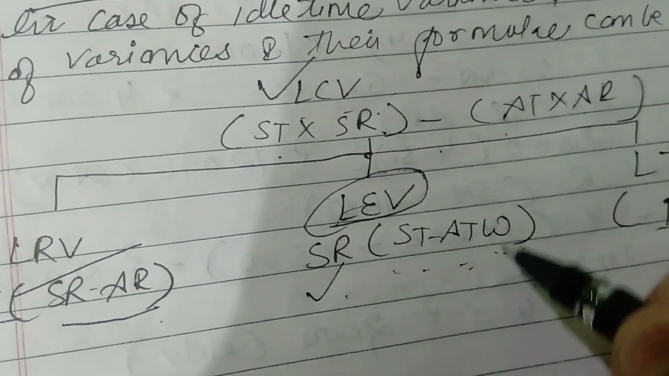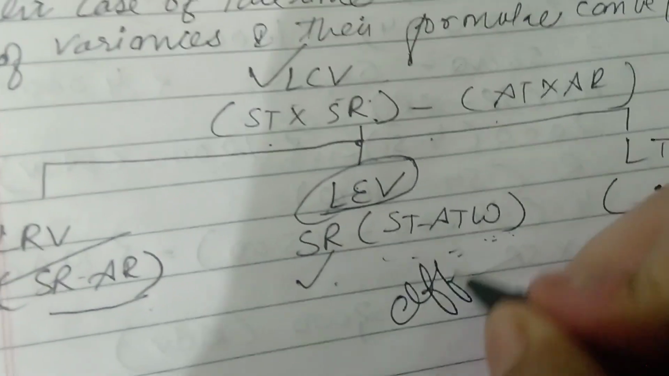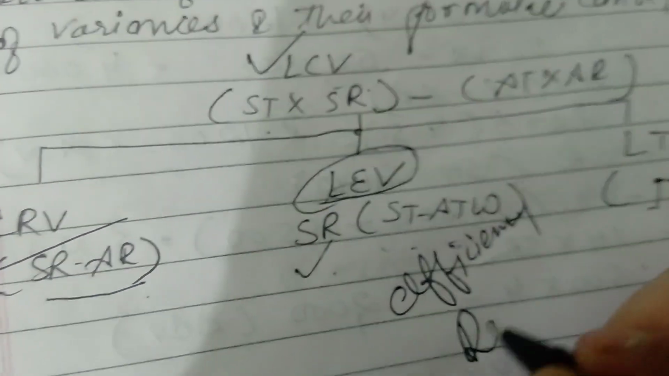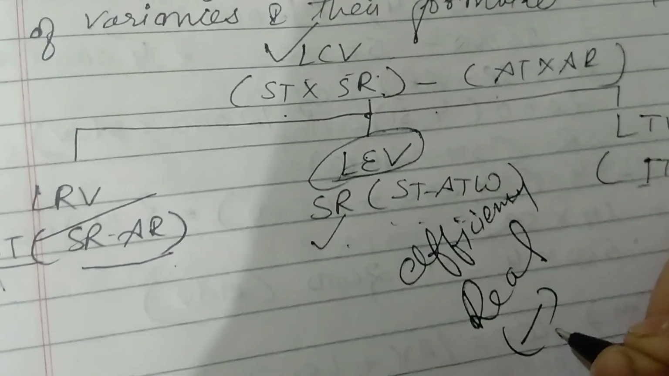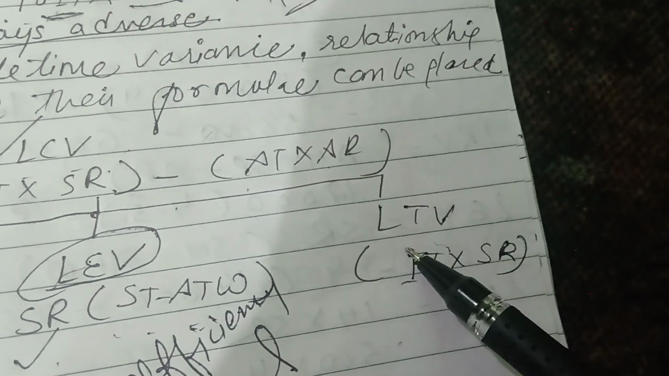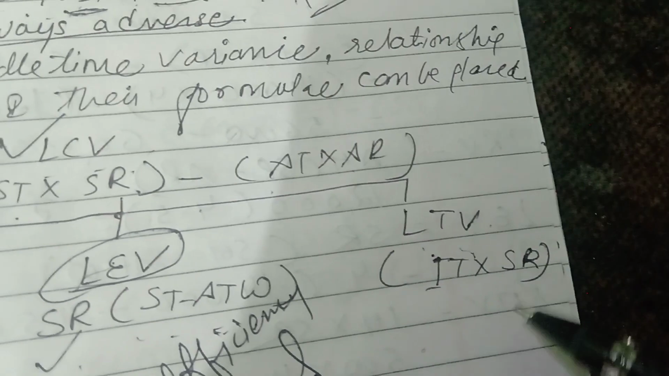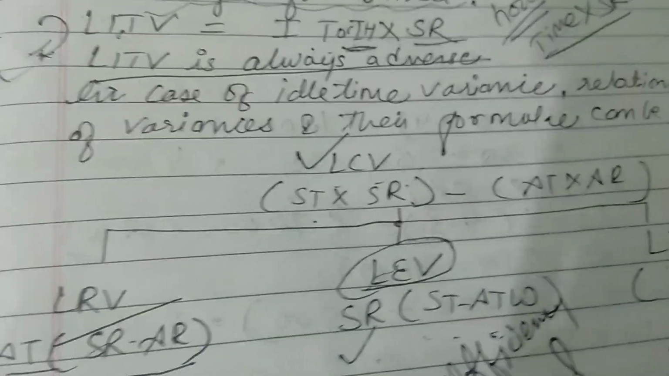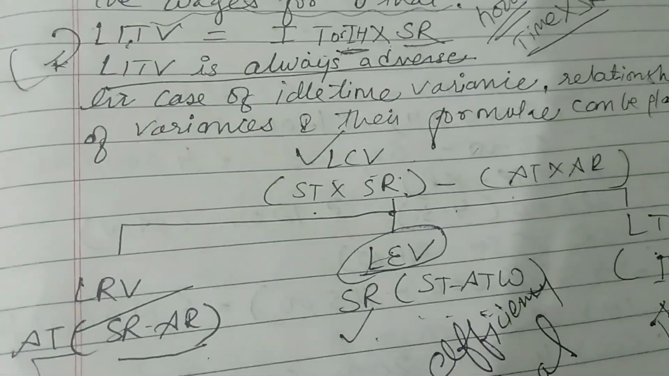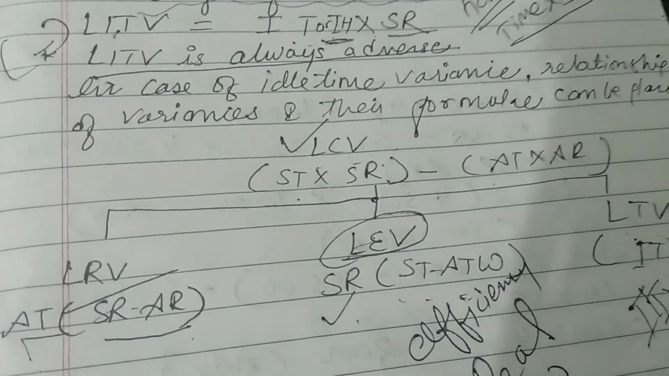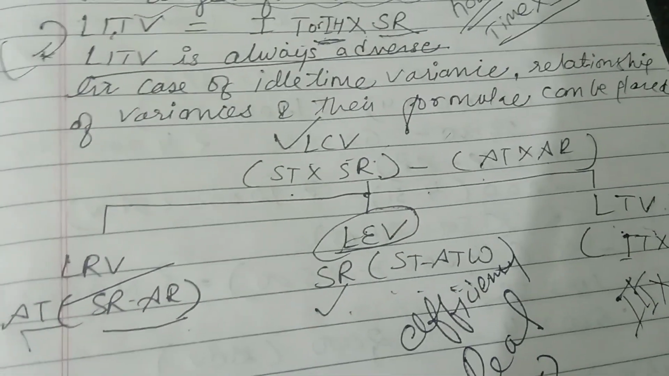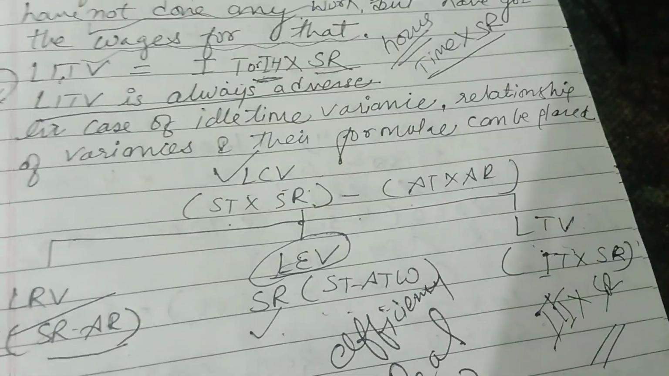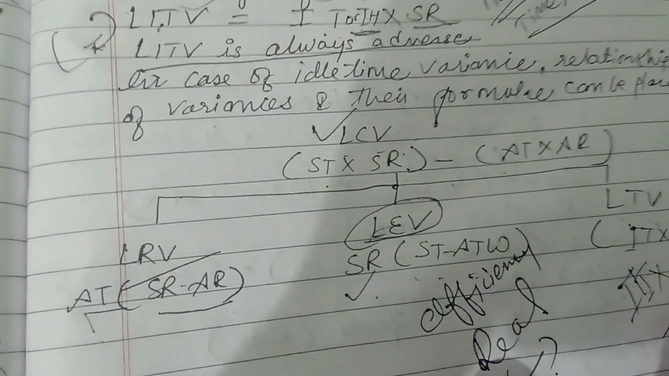Again, because we have to compute the efficiency, the efficiency should be real, thus we have to minus the idle time. And last is the labor idle time variance, so it is idle time into standard rate. Again, I'll repeat. In case of idle time, we have to compute LCV, and the other three parts are labor rate variance, labor efficiency variance, and labor idle time variance. For that only we can get the labor idle time.